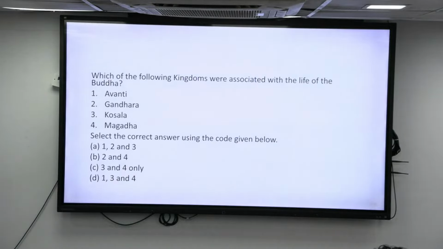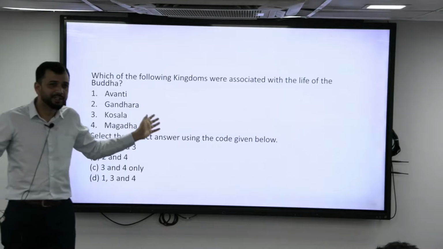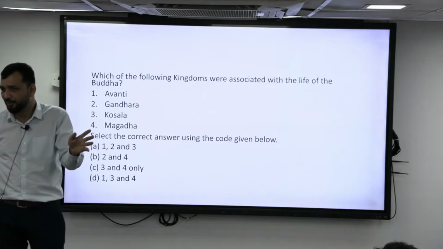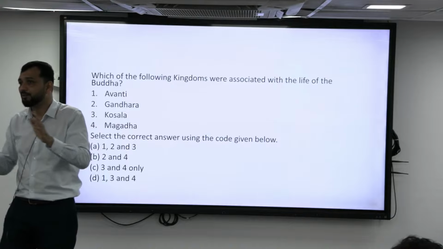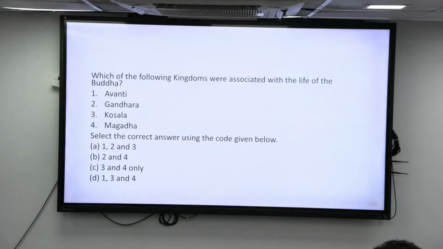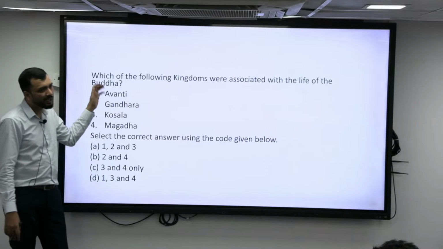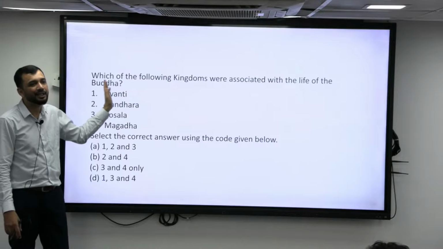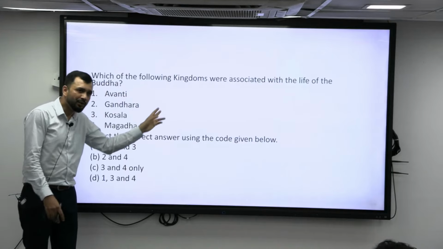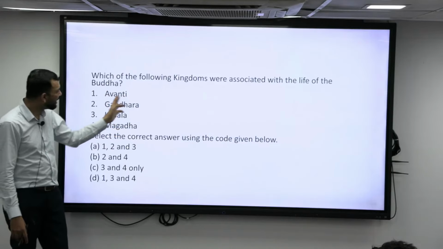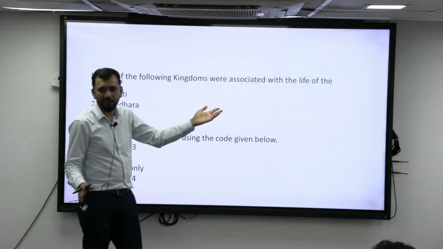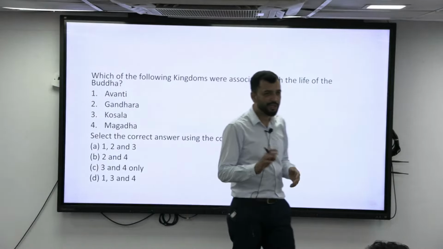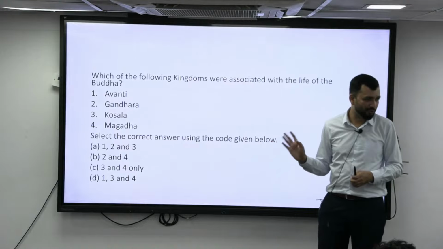Contemporary kings, major kings, not the minor small kings you don't need to remember, because if there are 16 Mahajanapadas, there will be different kings everywhere. So don't worry about it, but worry more about the important things, right? Here, Avanti was contemporary to him. The king called Buddha to come to his state, but he did not go, right? But the king was contemporary. But Gandhara was not even very far, so that was not a part of his visit either. So you don't need to worry.